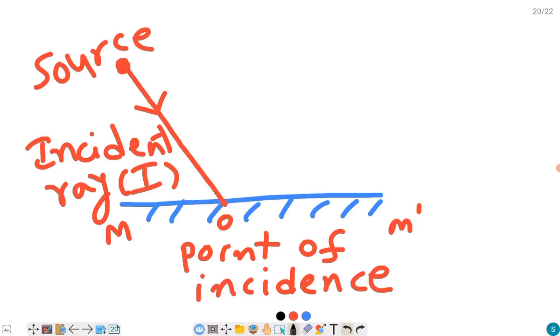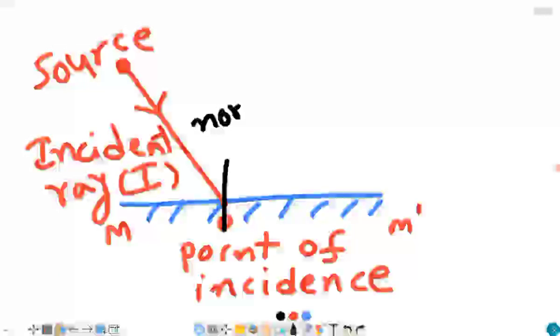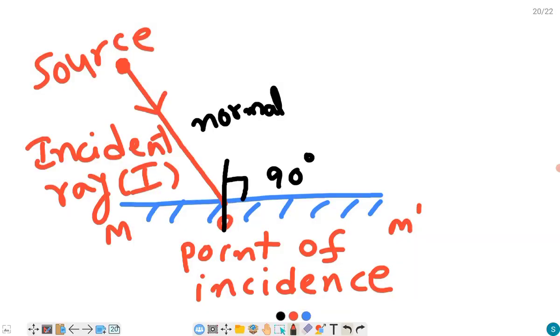Now at that point you have to take a normal. Normal means a perpendicular line to the mirror. Between the normal and the mirror, the angle will be 90 degrees. Understood? Now you will have a reflected ray here.